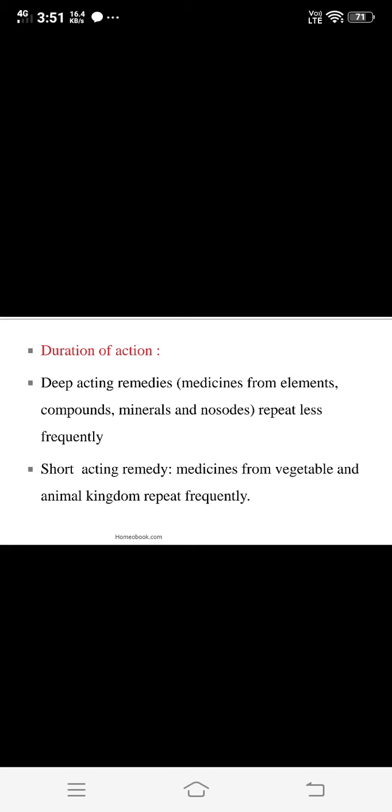Then the second one, short acting remedies. In short acting remedies we consider the remedies from the vegetable and the animal kingdom, and these medicines can be used repeatedly, or we can repeat them frequently. So this is the second point regarding the nature of remedy.